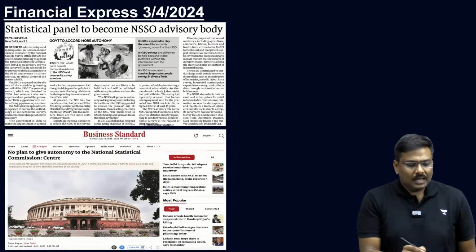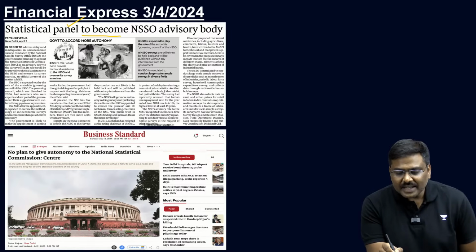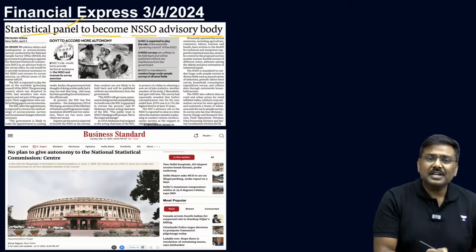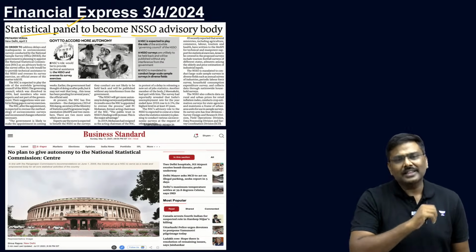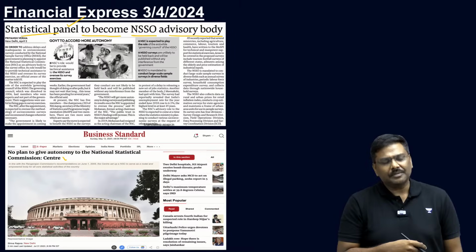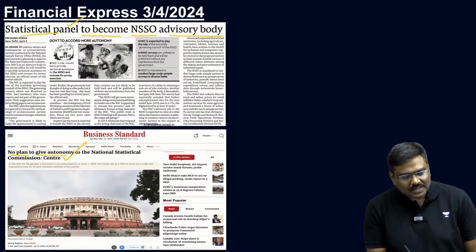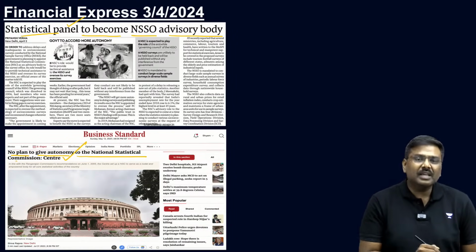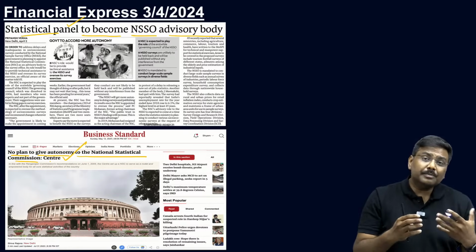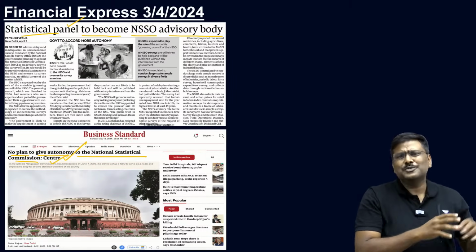Can you see the articles? Statistical panel to become NSSO advisory body. NSSO is there in the newspaper, right? And National Statistical Commission is also there in the newspaper. Look at one more article which was there in the newspaper again last year. Business Standard. No plan to give autonomy to National Statistical Commission, statement given by the central government in the parliament. So NSC as a concept was present in the newspaper multiple times in other newspapers.